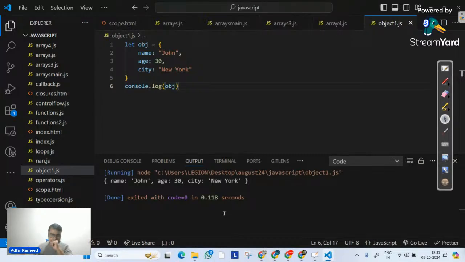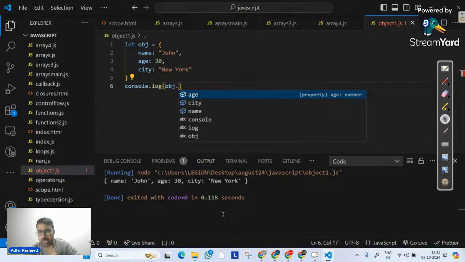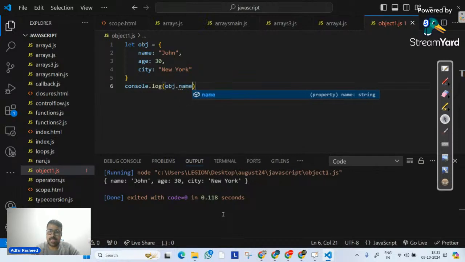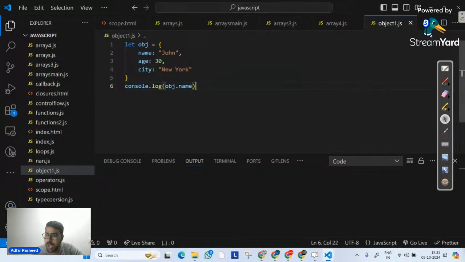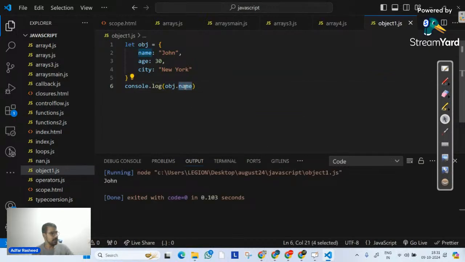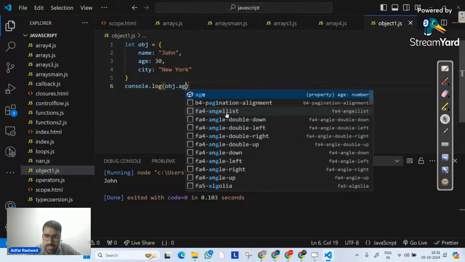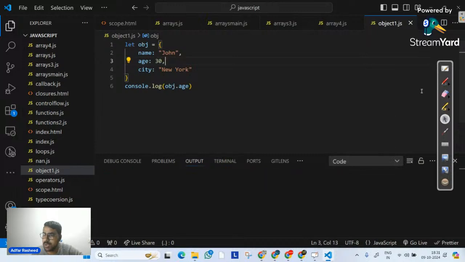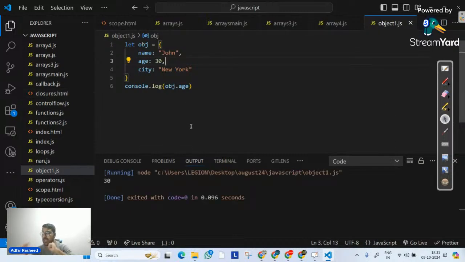Very good. Now if I have to access a single property out of it, always remember there are two ways. The first way is to use dot notation on that variable: obj dot and then whatever the key name is. If I say obj.name, we can see John. In a similar way, obj.age, and if I execute it, we can see 30. So this is one way of accessing our properties, using dot notation.